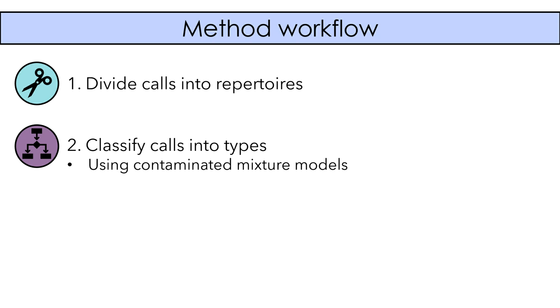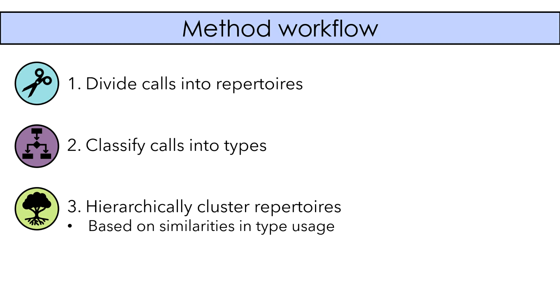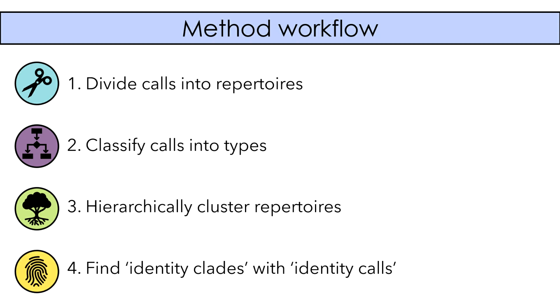and covariance matrices. After calls are classified into types, we hierarchically cluster repertoires of calls based on similarities in call type usage. And so this results in a dendrogram where closer repertoires use more of the same call types. Lastly, we look for identity clades and identity calls in that dendrogram. So identity clades are essentially clusters of branches in the tree that use certain call types, which we call identity calls, a lot more than any other part of the tree.